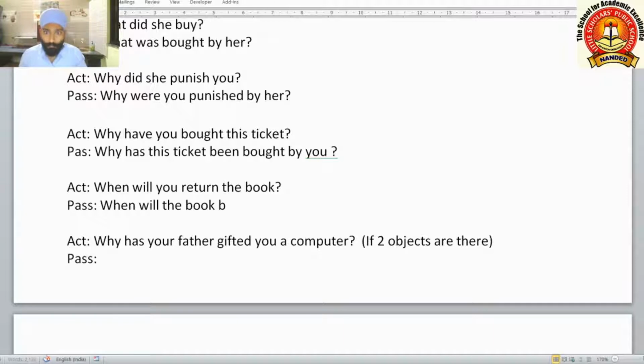When will the book be returned by you? So here will is there, and with will we use be. This be we are using before the V3 form of the main verb. When will the book be returned by you? According to the modal auxiliary structure.